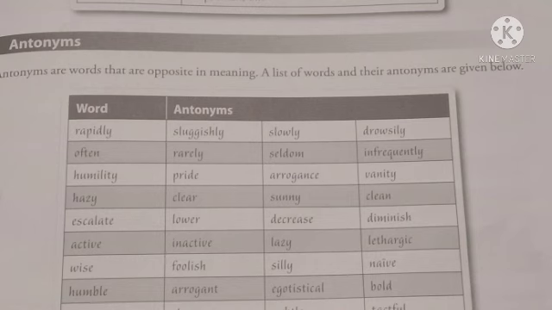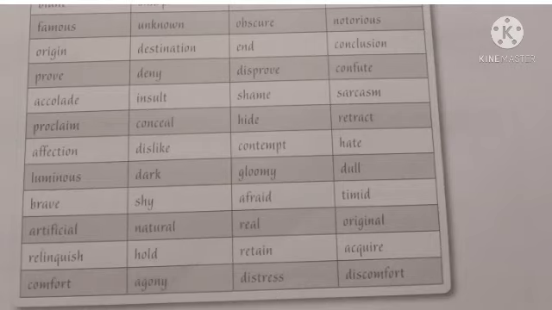Humility, pride, arrogance, vanity. Hazy, clear, sunny, clean. Escalate, lower, decrease, diminish. Active, inactive, lazy, or lethargic. These are all antonyms of the word active. Wise, opposite foolish or silly or naive. Humble, look at this, opposite arrogant, egotistical or bold. Blunt, opposite sharp, subtle or tactful. Famous, unknown, obscure or notorious.